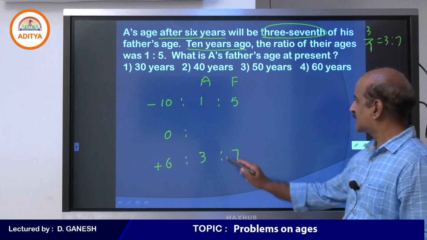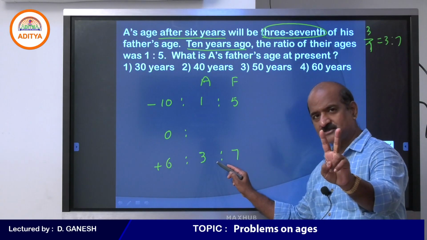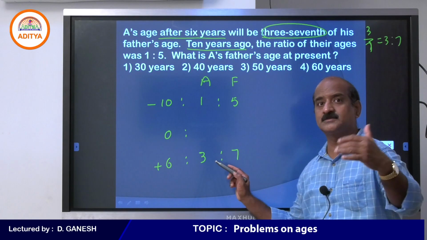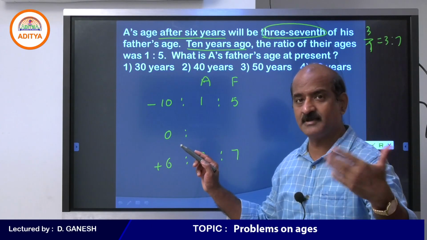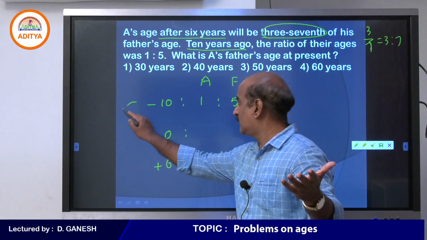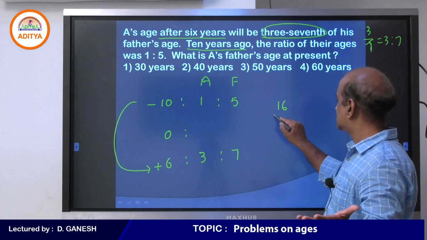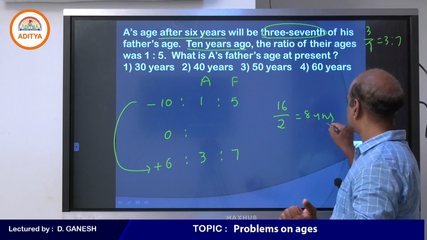See, A's age increases by 2 parts, 1 becomes 3. B's age also increases by 2 parts, 5 becomes 7. See, ages increase by 2 parts over a period of 16 years. 16 years, 2 parts, so every one part is 8 years.